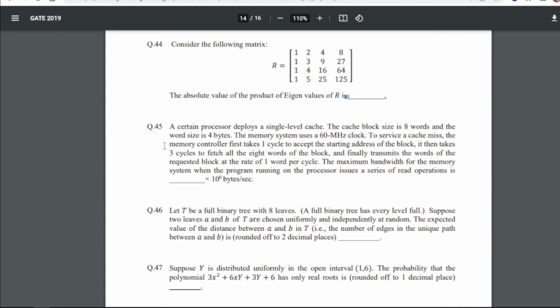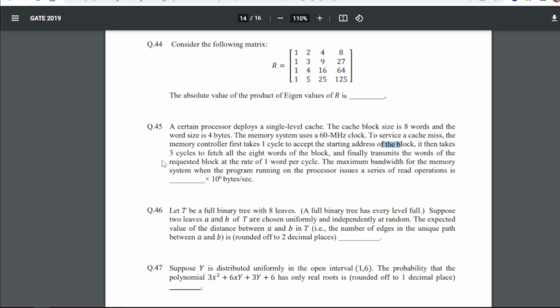Now the 45th question is, a certain processor deploys a single level cache. The cache block size is 8 words and the word size is 4 bytes. The memory system uses a 60 MHz clock to service a cache miss. The memory controller first takes one cycle to accept the starting address of the block.